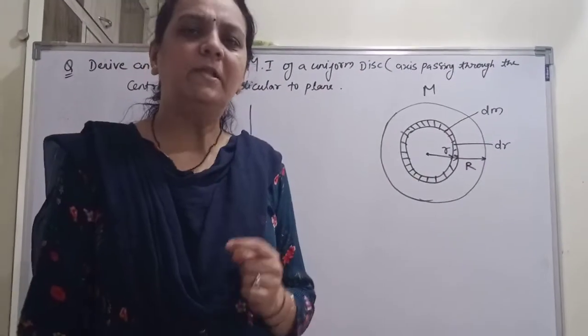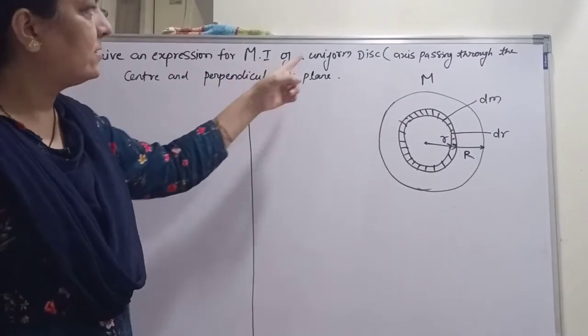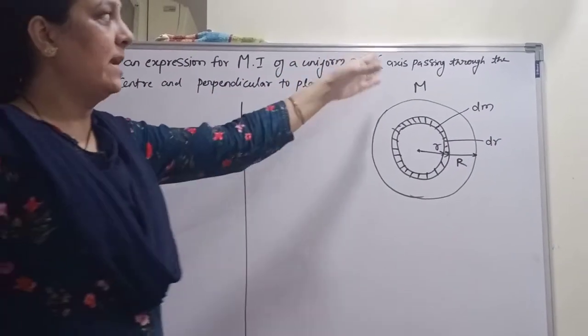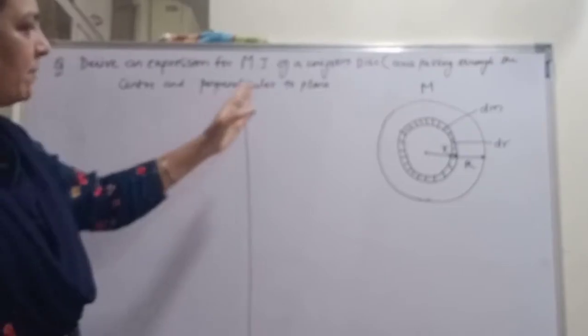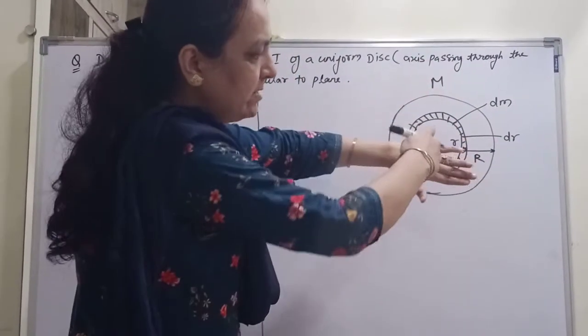Welcome student. Now in this lecture we are going to read about deriving an expression for the moment of inertia of a uniform disk about its axis passing through the center and perpendicular to the plane, meaning the axis which is perpendicular to the plane, this one.